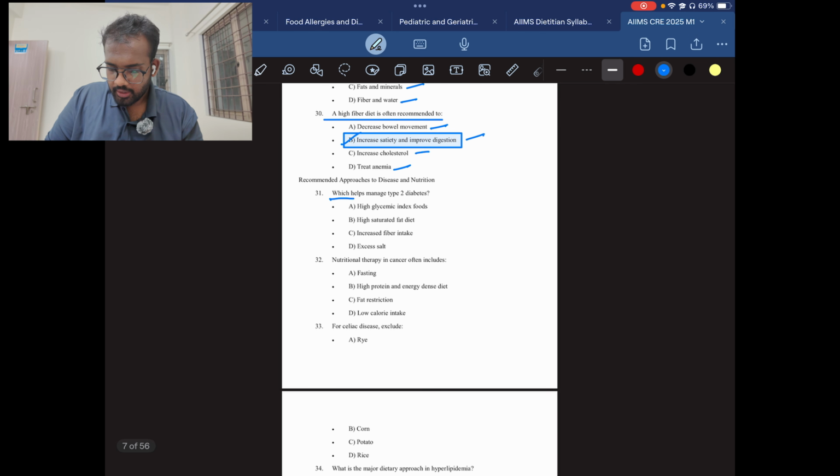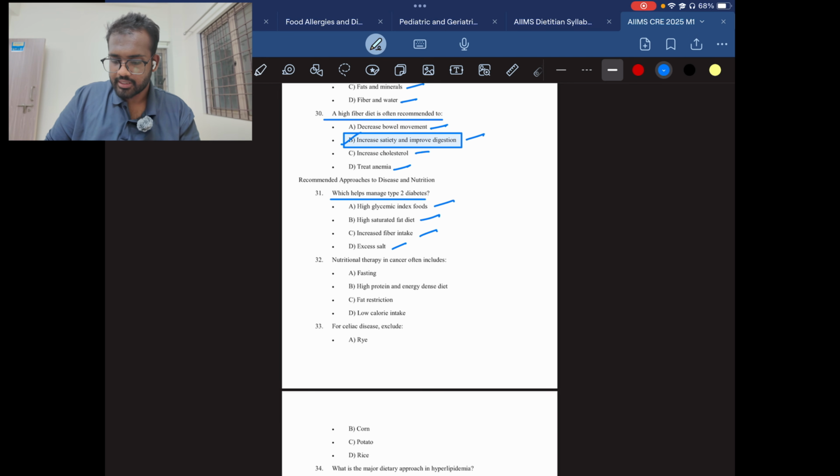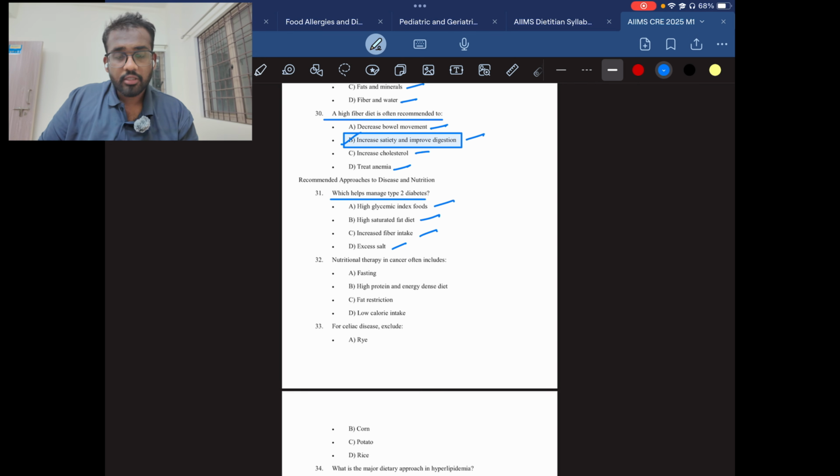Question number 31. Which helps manage type 2 diabetes? High glycemic index foods, high saturated fat diet, increased fiber intake, or excess amount of salt. This is also a very easy question. In type 2 diabetes, we can't give high glycemic index foods because they increase the glucose levels in the blood. And a high saturated fat diet we also can't do because it is linked to cardiovascular diseases. Excess salt we also can't give because it will cause hypertension. So the answer will be C, increase the fiber intake. So this is the answer.